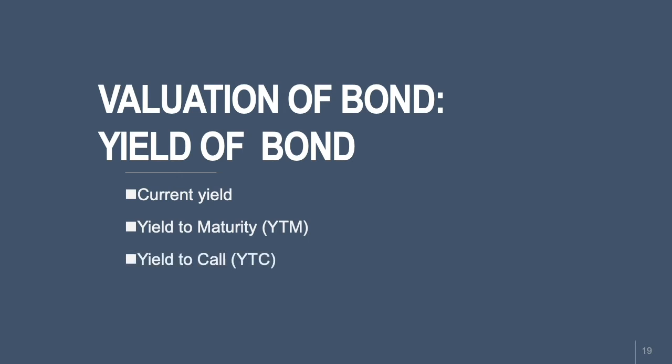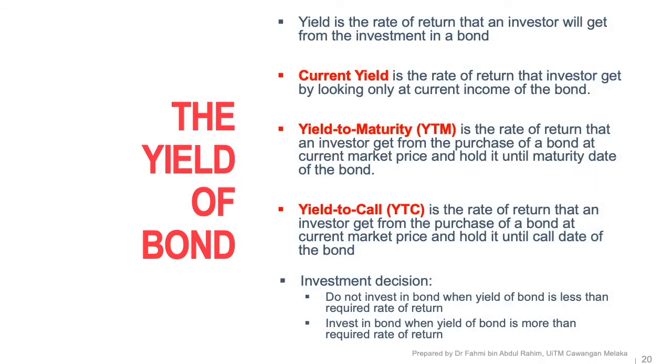The yield of the bond. The yield is the rate of return that an investor will get from the investment in a bond. Current yield is the rate of return that an investor gets by looking only at the current income of the bond. Yield to maturity, which is YTM, is the rate of return that an investor gets from the purchase of a bond at the current market price and holding it until the maturity date of the bond.